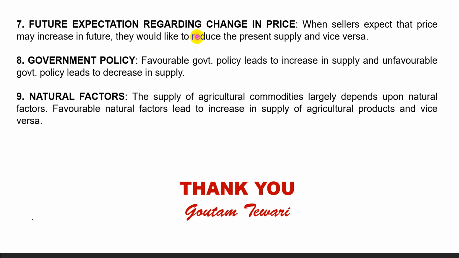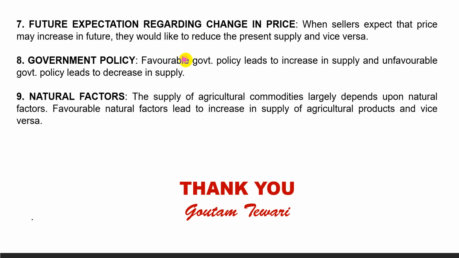The imposition of taxes on the commodity tends to raise its cost of production and hence will lead to a decrease in its supply, and the supply curve will shift leftward. On the other hand, tax concessions and subsidies induce producers to supply more. These will motivate the producers to increase the supply and the supply curve will shift towards right.